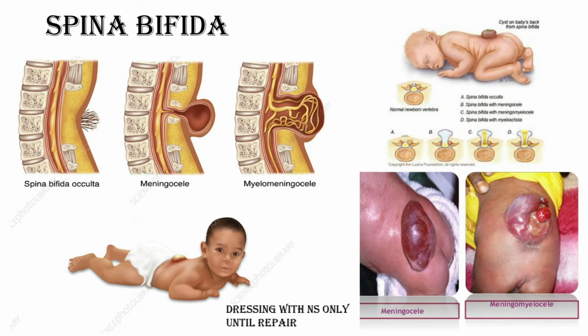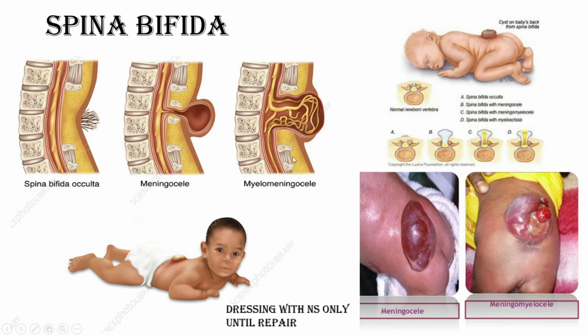Okay, now spina bifida. Spinal dysplasia, or spinal canal malformation, the most common is spina bifida. Among them, spina bifida occulta is the most common variety. It may be associated with a skin tag or a hairy patch. Then meningocele, and less commonly meningomyelocele.